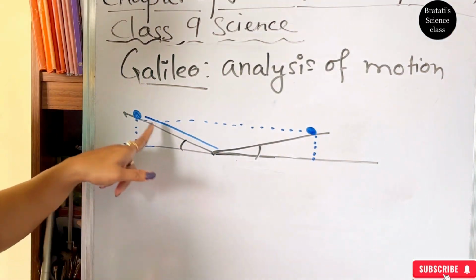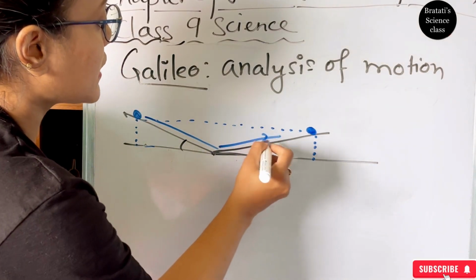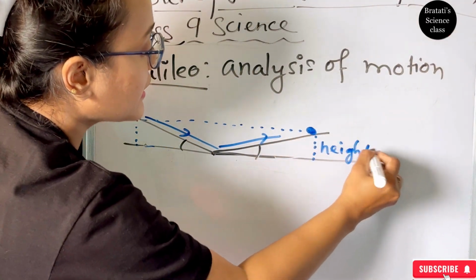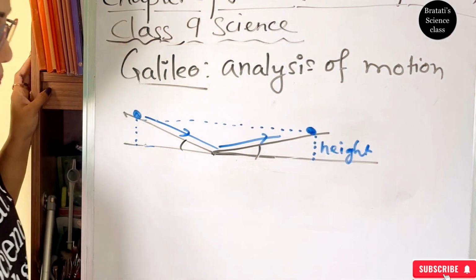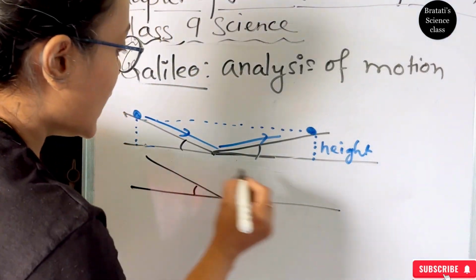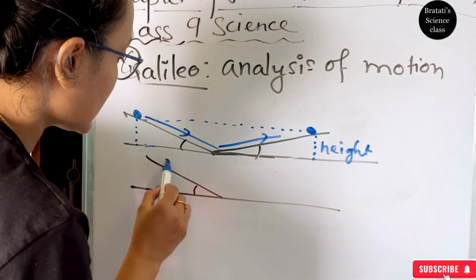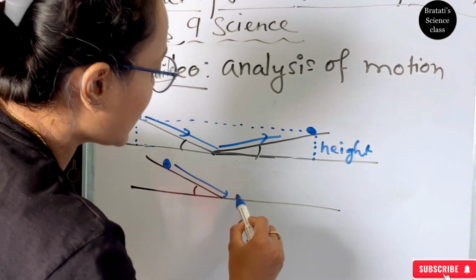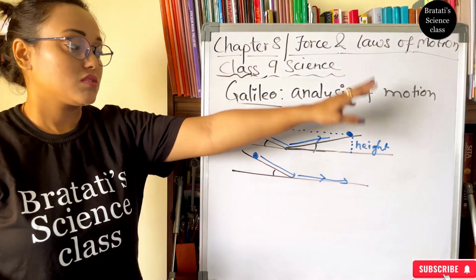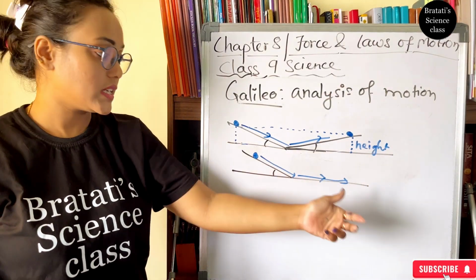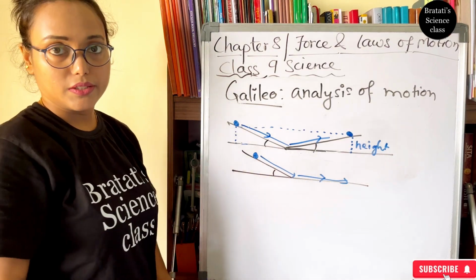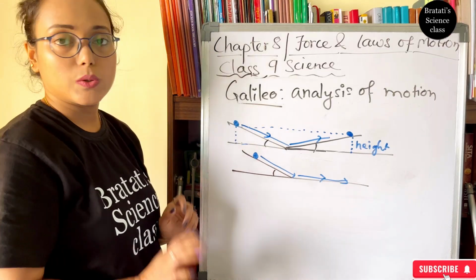See, every time the distance can be changed, but the height is always the same. The height till which the marble travels is the same. Now if there is no slope at all, if it is a straight line, what happens? Here is the marble. It will come down and start moving forward without any stopping force. With no external force stopping it, it will try to achieve the height, but since it is a straight line, it will continue. So that was the analysis by Galileo Galilei on motion.